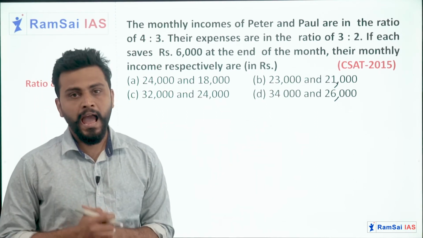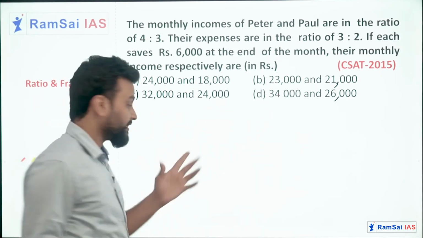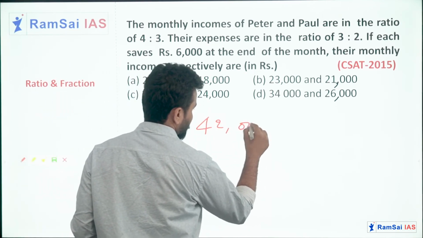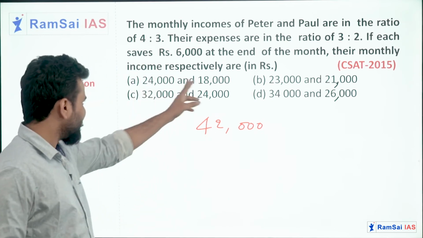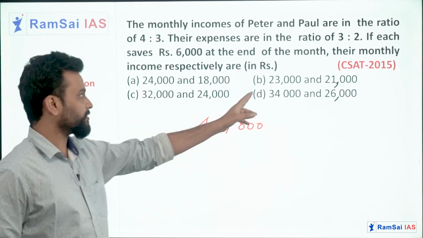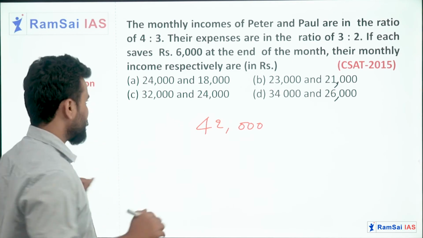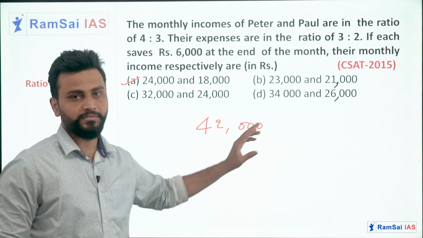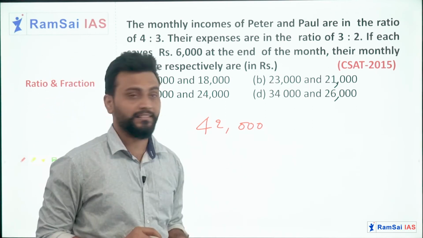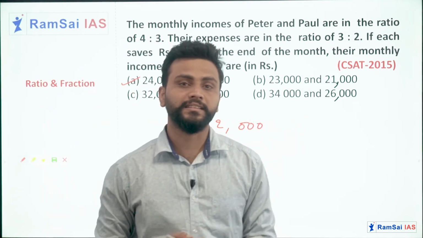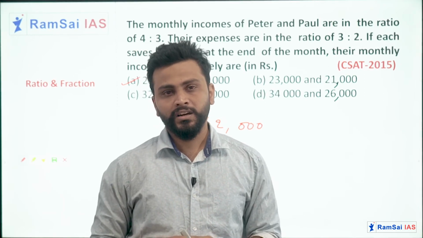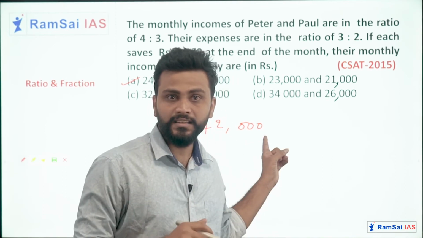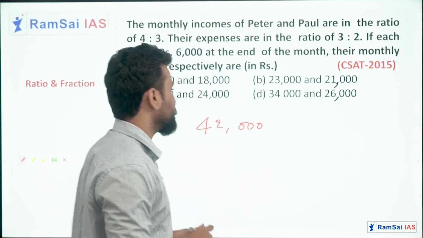That's it. So as we already remembered, the total income was 42,000 rupees for A and B, right? So just add the given values where you are getting 42,000 rupees. That will be the answer, right? So yes, I'll go with option A because no other option gives a sum of 42,000 rupees. But this is a separate question which was asked in 2015 GSAT. How to solve this problem? Do you need to solve the previous problem completely and then cross check? No, there is another method to solve this problem.